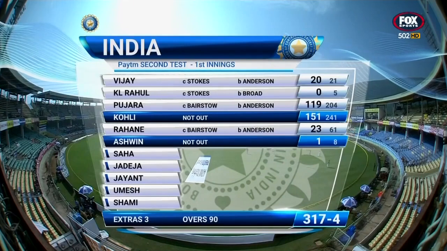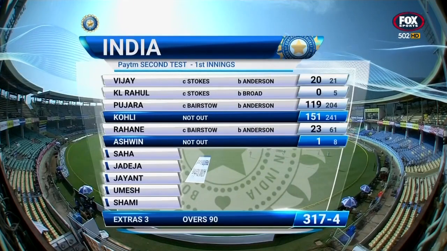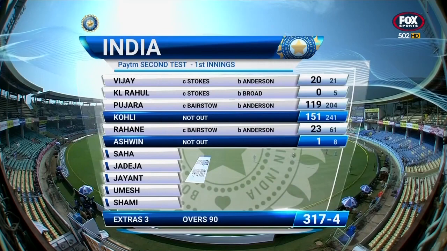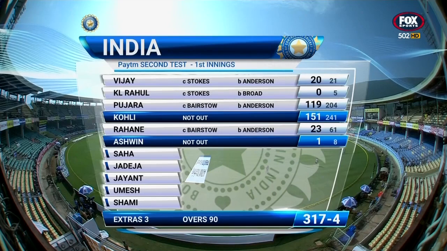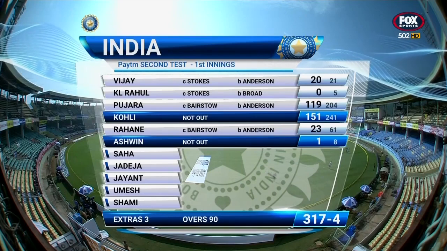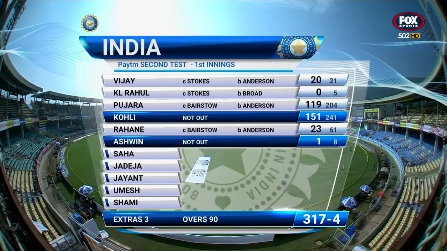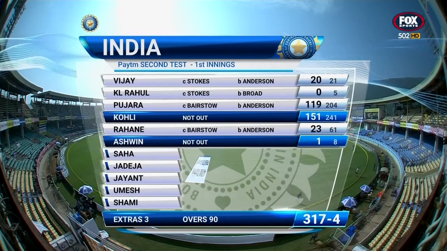And that's what happened with India yesterday. They won a good toss, decided to bat first. They lost a couple of early wickets, but then a very good partnership between Pujara, 119, his 3rd successive Test match 100, and Virat Kohli, still there, 151 not out.